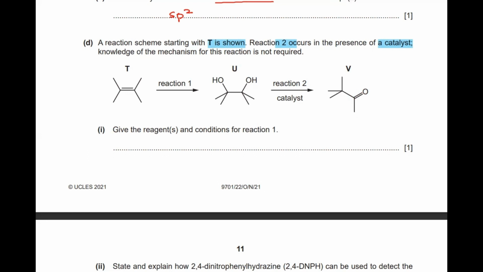Give the reagents and the condition for reaction 1. So what is happening in reaction 1? The double bond is being changed and the two OH have been joined together, replacing the double bond. So basically this is depicting an alkene over here.